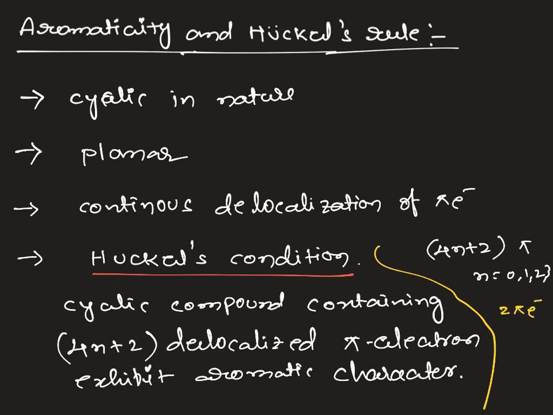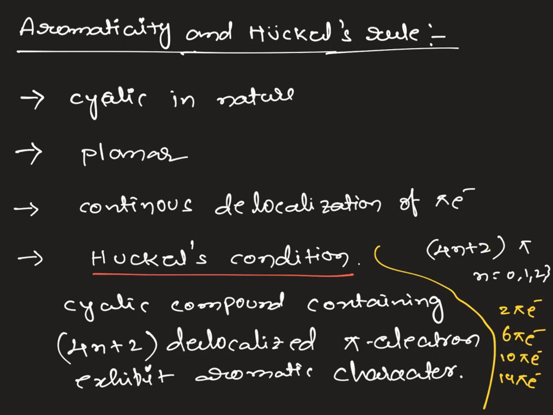If you substitute 1, 4 plus 2, 6 pi electrons, and 2 gives 10 pi electrons. If you substitute 3, 12 plus 2, 14 pi electrons. So 2, 6, 10, 14 pi electron systems exhibit aromaticity according to Huckel's rule.